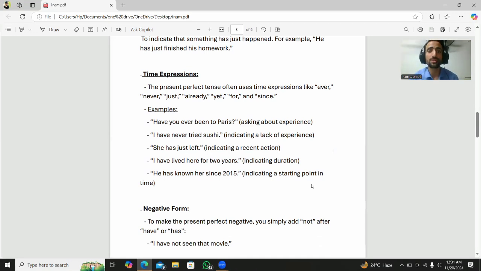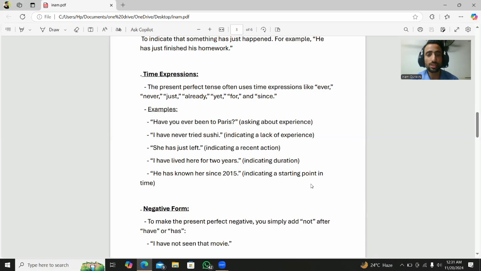In this sentence we have no idea when. She has just left, indicating a recent action. I have lived here for 2 years, indicating duration. He has worked here since 2015, indicating a starting point in time. So here we know since and for. Since is used with a specific time, a specific date and event. For is used for duration or length of time.